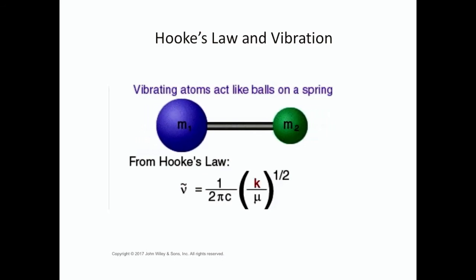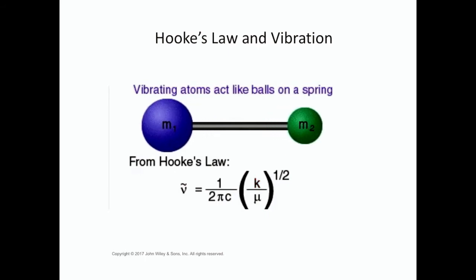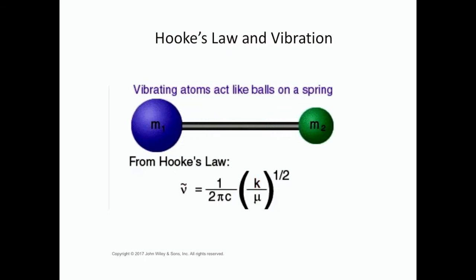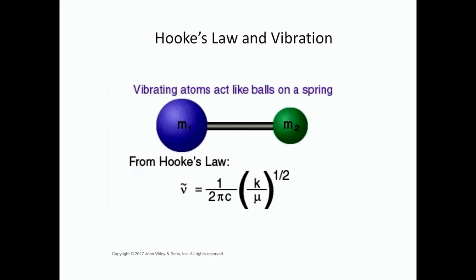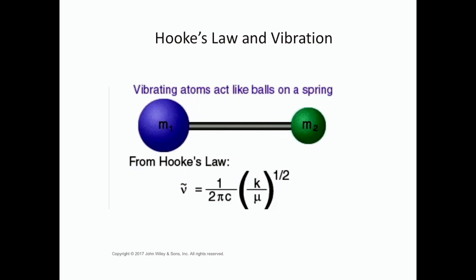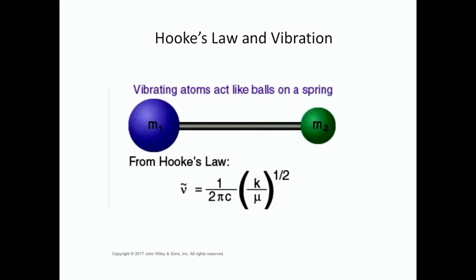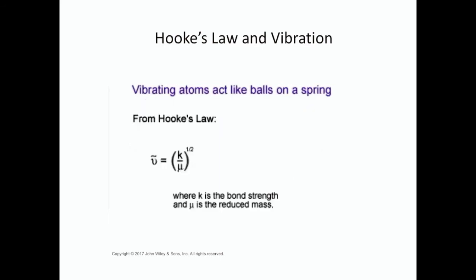Hooke's law tells us that the frequency of the vibration is related to the force constant, or the strength of the spring, or in our case, the strength of the bond holding those 2 atoms together. And then it is also inversely proportional to the reduced mass.